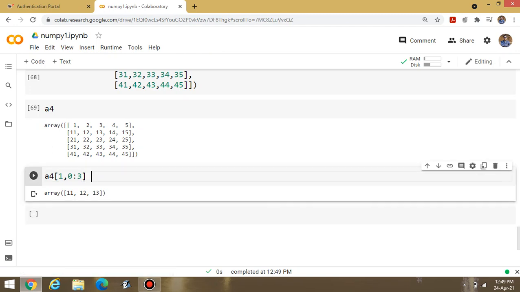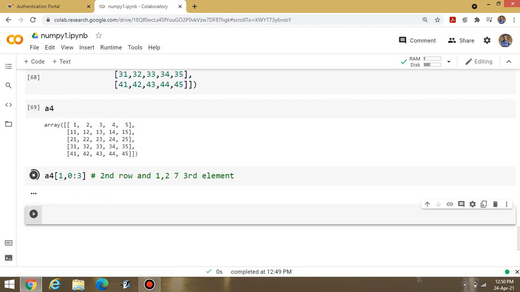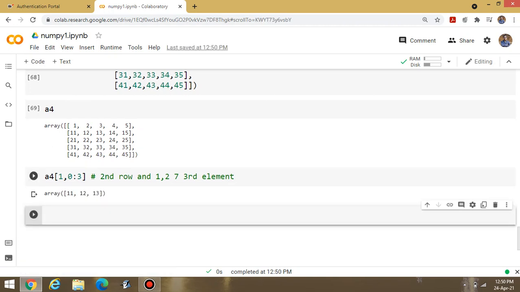I am going to repeat again. It will represent the second row and the first, second and third element. This one is the content. If I have to display only these three values, I can display.